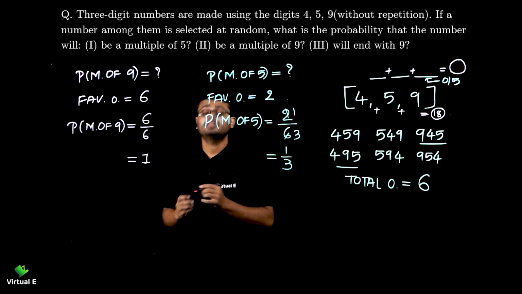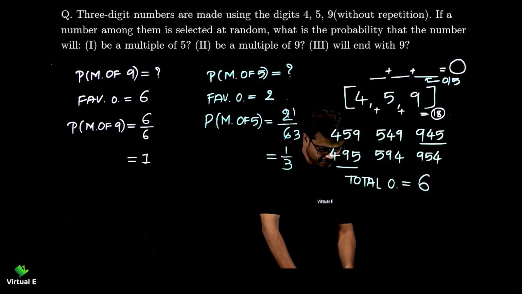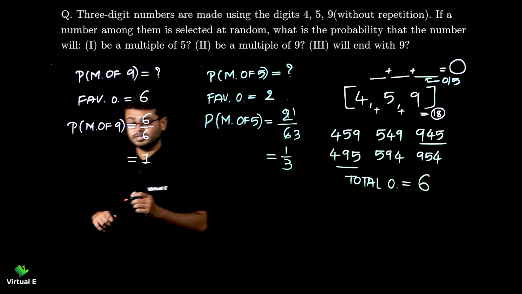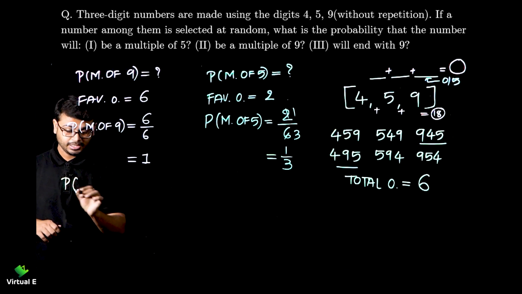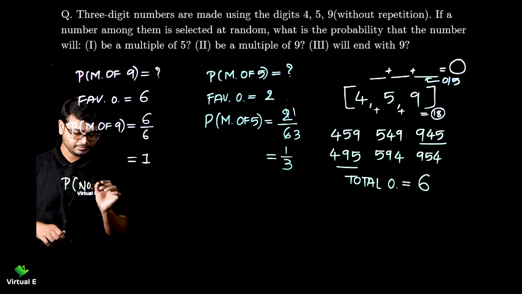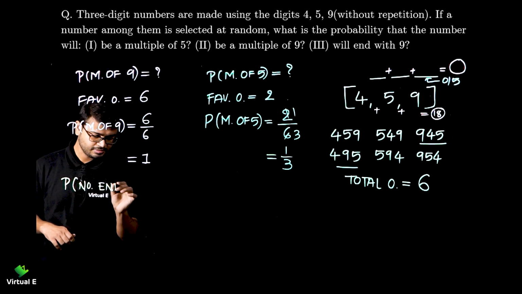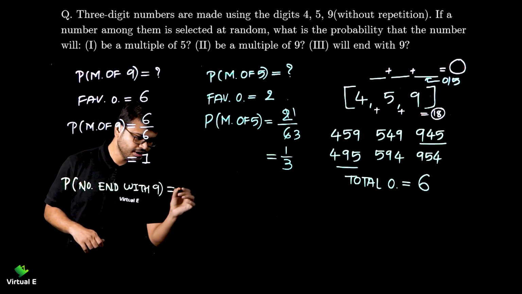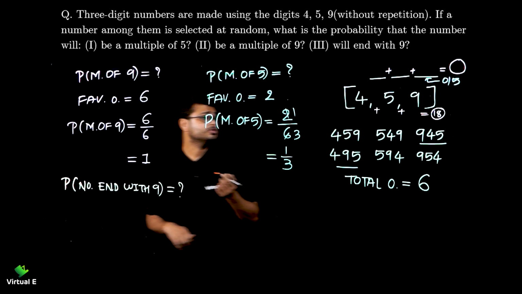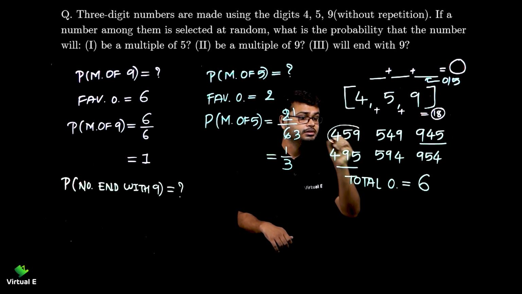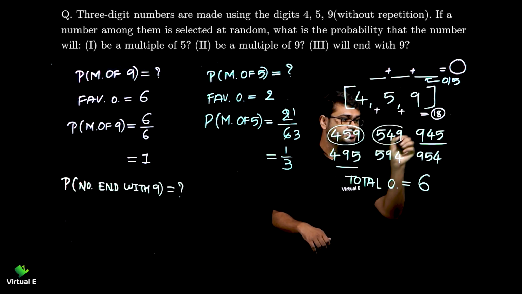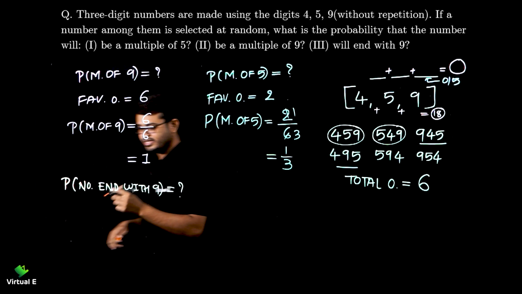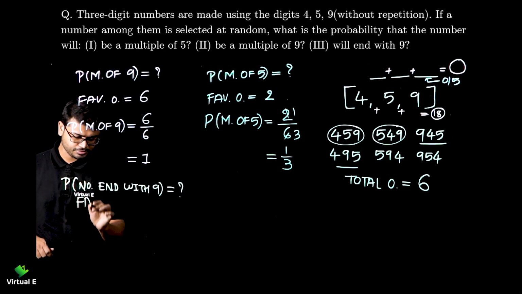Okay, let's move with the last one. Will end with 9. So that number should end with 9. So probability of number ending with 9. I think this is very simple. It means the unit digit should be 9. So how many numbers are there? Okay, this is the first, this is the second. Is there anyone else? Okay, there are 2 numbers, right? So we can write favorable outcomes is equal to 2.